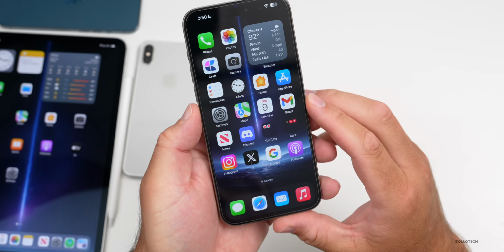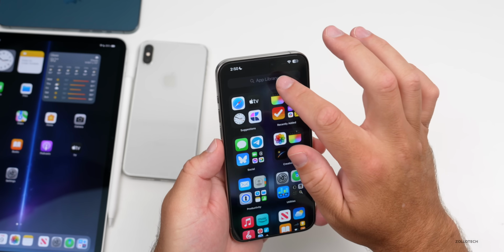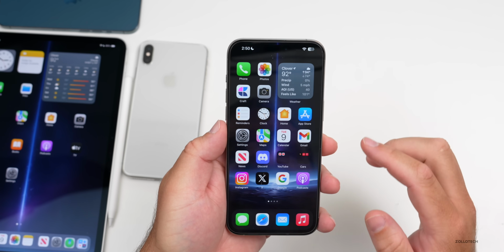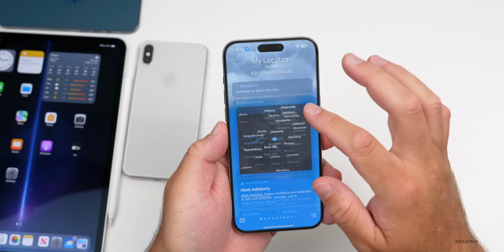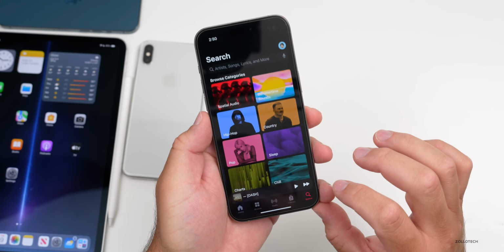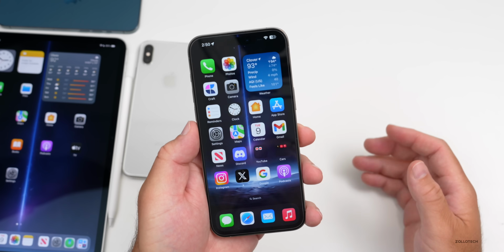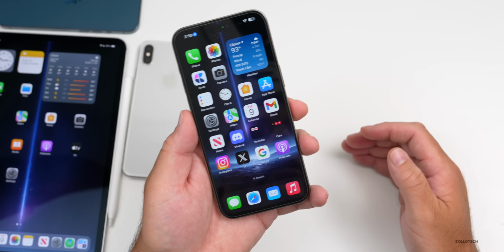Now, as far as overall performance, it feels pretty much the same as what I was using with Beta 2. I haven't noticed any difference with ProMotion, scrolling. Everything seems to be super fast and smooth, as it should be this late in a beta. Just scrolling through weather, seeing things load, whether that's music, going back to home here, scrolling, everything seems to be nice and fast as you would expect, as this is a later version of iOS 17.